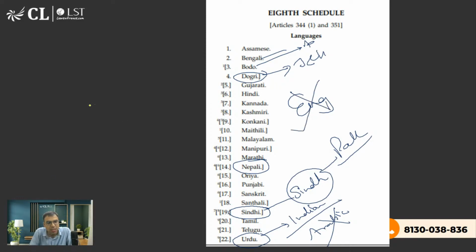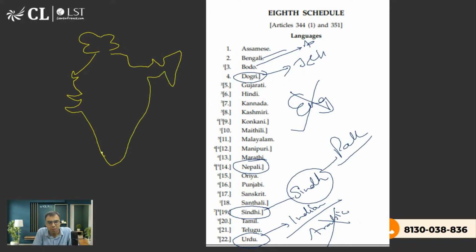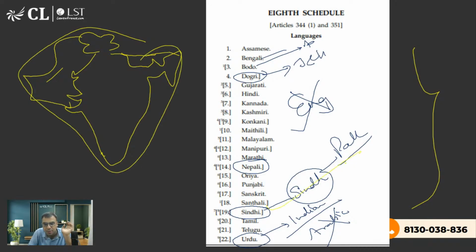Let me make the map so that मान लो this is India. ठीक है, so I'm making a rough sketch. But I've told you, जब भी language पहचानो तो Indian subcontinent, यानी this of course was also once a part of India ना, Nepal and all these are. अगर आप ऐसे पूरा Indian subcontinent देखोगे तब आप पहचानो. देखो जैसे सिंध बोले तो सिंध यहाँ पर है. It was part of the Indian subcontinent. Once, of course, Pakistan was a part of India before 47. So these are the things.